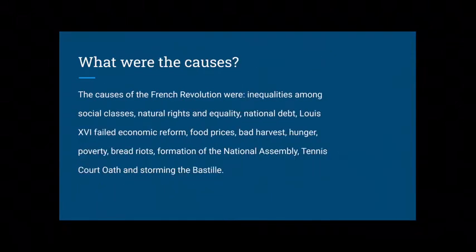What were the causes? The causes of the French Revolution were inequalities among social classes, natural rights and equality, national debt, Louis XVI failed economic reform, food prices, bad harvest, hunger, poverty, bread riots, formation of the National Assembly, tennis court oath, and storming the Bastille.